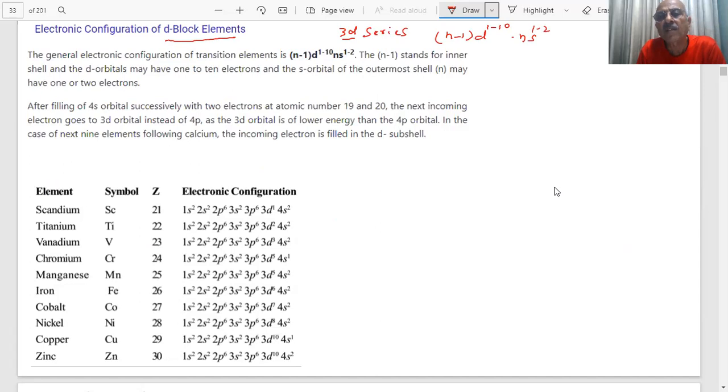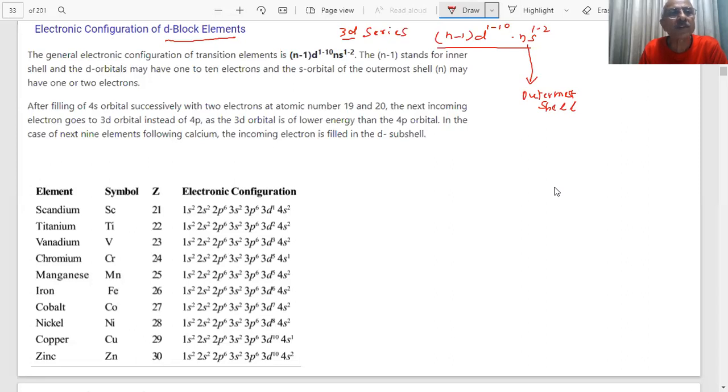This is the general outermost shell configuration.